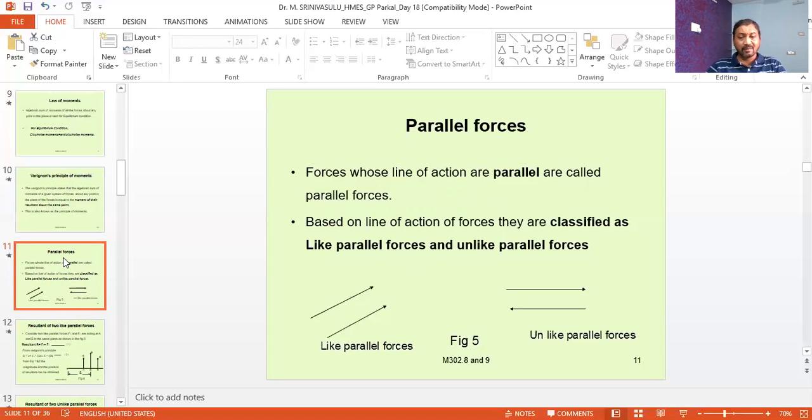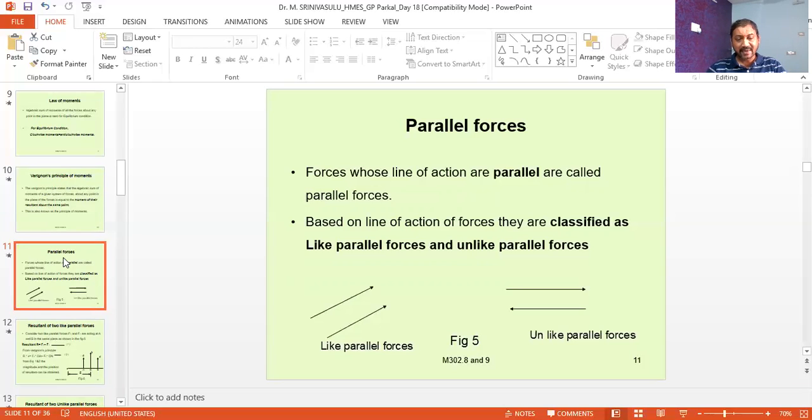So here we take figure 1. I have shown two forces acting with some inclination and upwards, to the rightwards. But here we can see one thing. What is the thing? The forces have the same or different magnitude, but their line of action is parallel to each other.